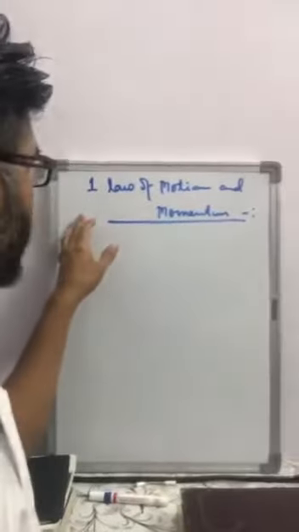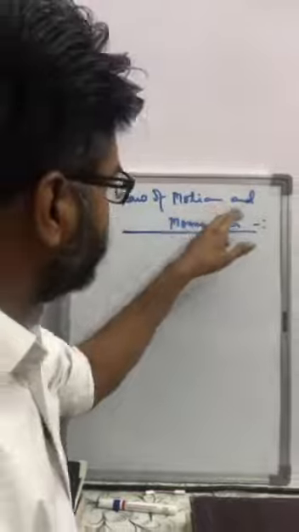Some of them are displaced, that is, their inertial state is changed by an external agency. On the basis of his guidelines, Newton gave his laws of motion. Today we are discussing his first law and a physical quantity given by him, that is momentum. So our topic for today is the first law of motion and momentum.